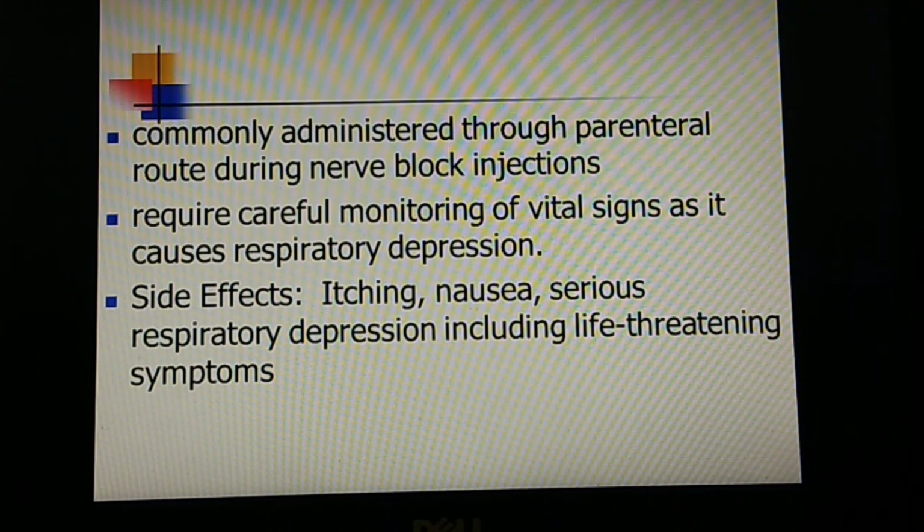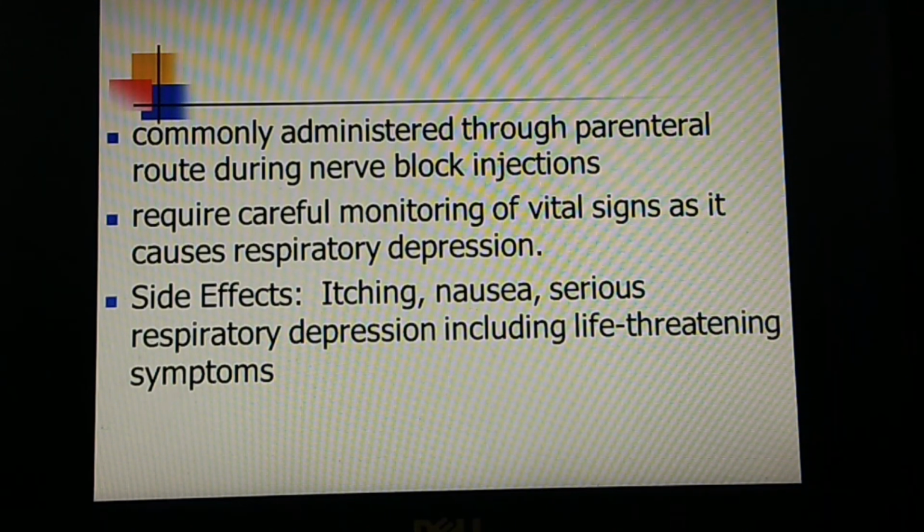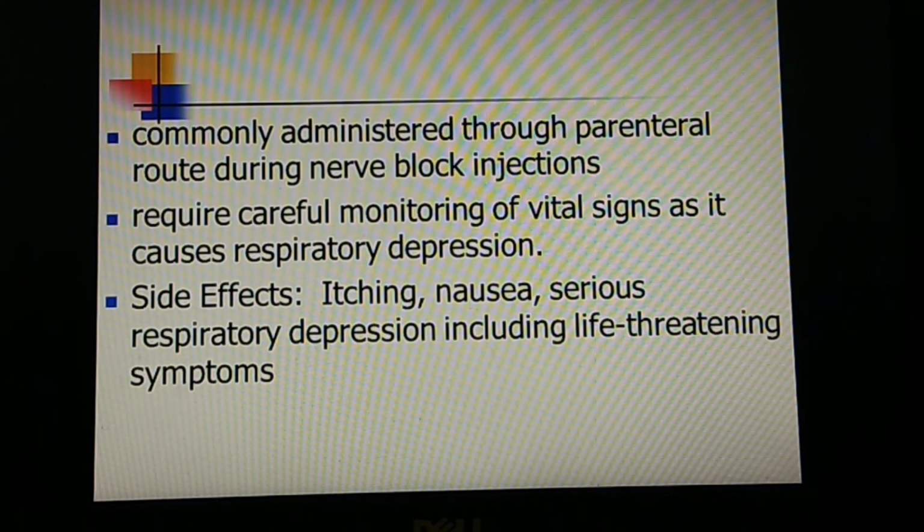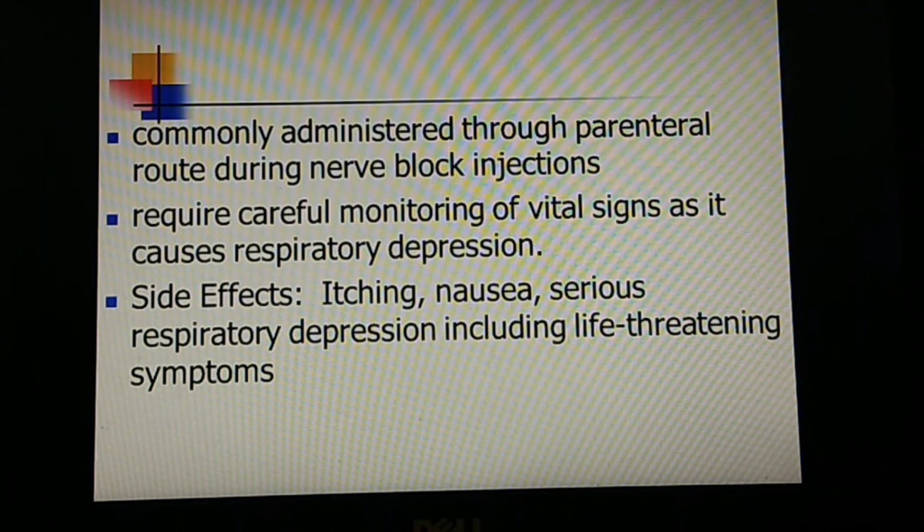As I told you, respiratory depression is common to all the opioid analgesics, and compared to other drugs, pethidine has less respiratory depression. And coming to side effects, it may cause itching, nausea, as well as serious respiratory depression, including life-threatening symptoms.